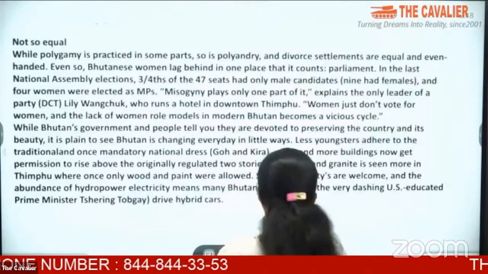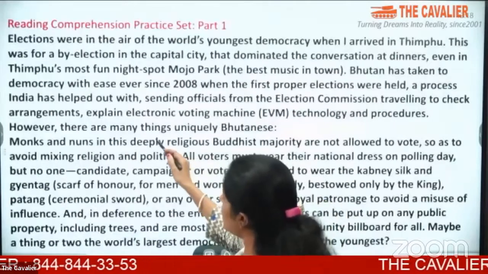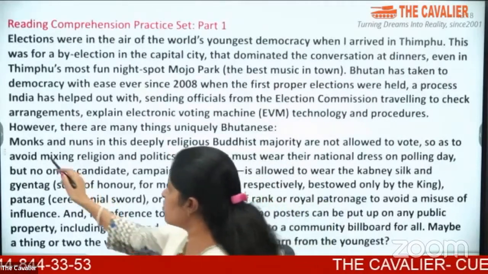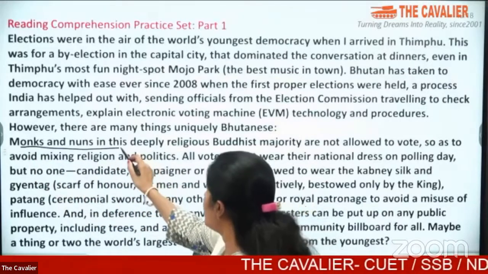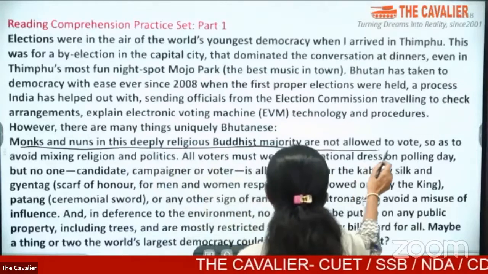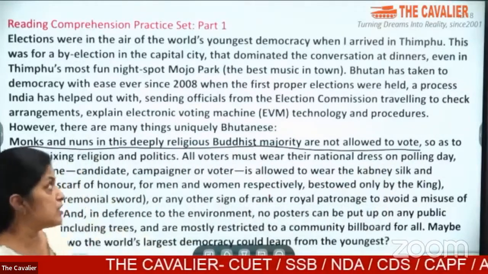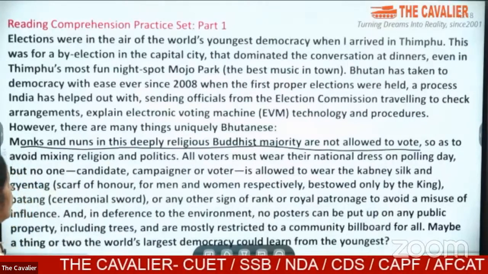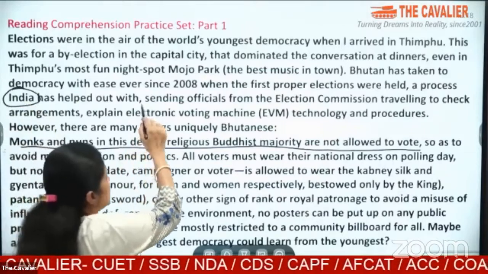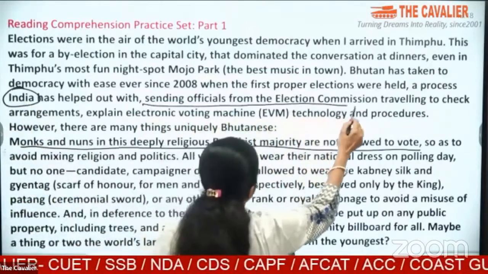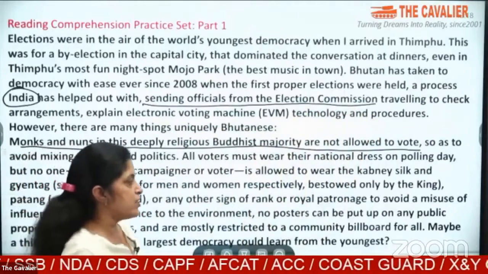If we go back to the passage and see at the beginning of the passage, we are talking about monks and nuns here. Monks and nuns in this deeply religious Buddhist majority are not allowed to vote. So we have been able to get the answer to one of the questions. If we look further, we see the word India here and we say that sending officials from the Election Commission.